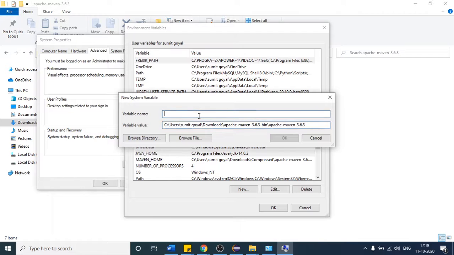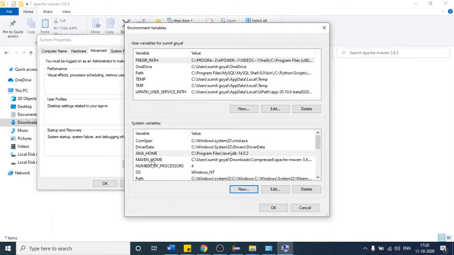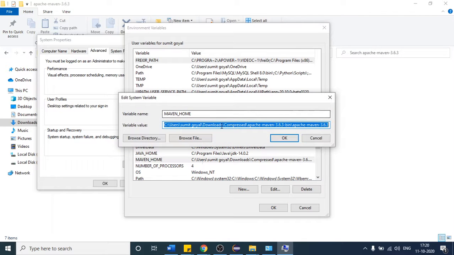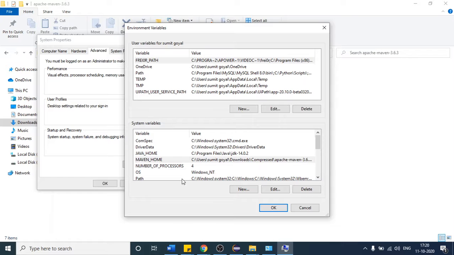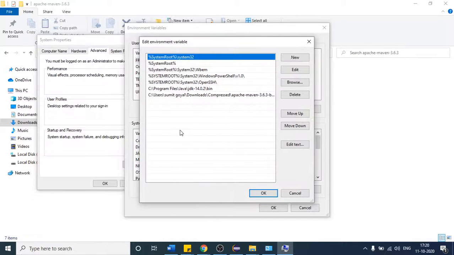Suppose I will say Maven. For the first time, you can do it like that. But you see that I already have that on my machine, so I am not going to click OK again. Once you click OK, you will find this one here. So this is where my Maven is installed. After that, come to path and double click the path. Here as well you have to provide one path.